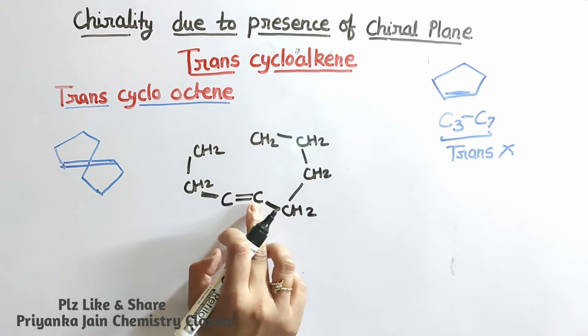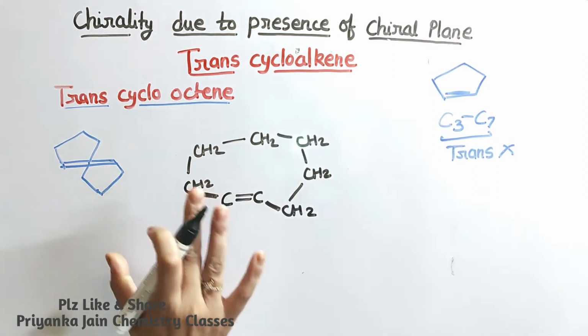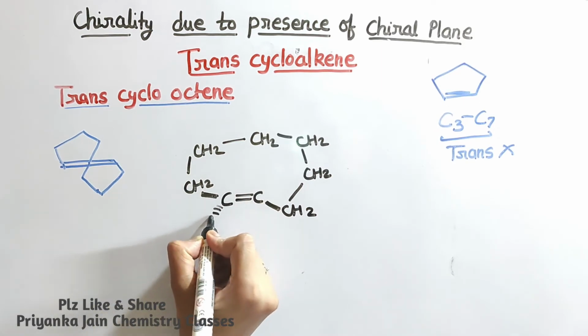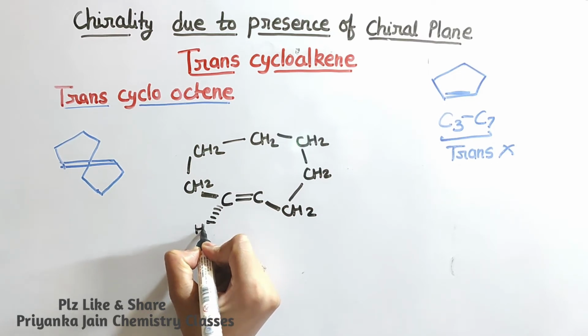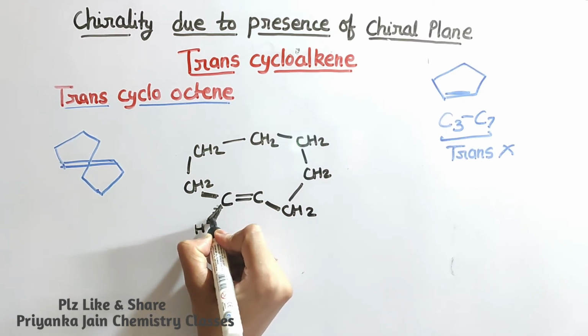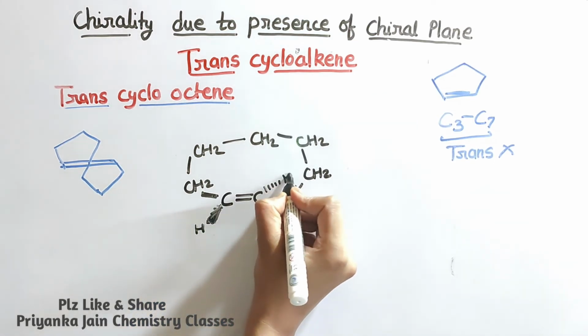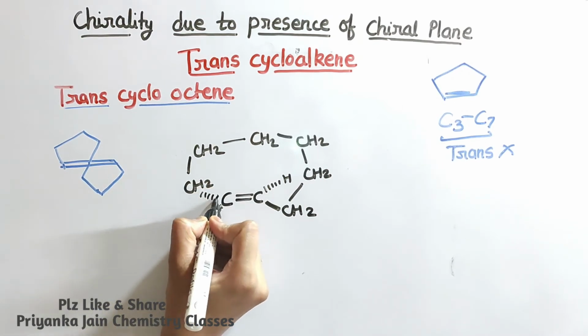Now count it: 1, 2, 3, 4, 5, 6, 7 and 8. This is now cyclooctene, and it is trans. So of the hydrogens attached to it, one will be above the plane and the other will be below the plane.